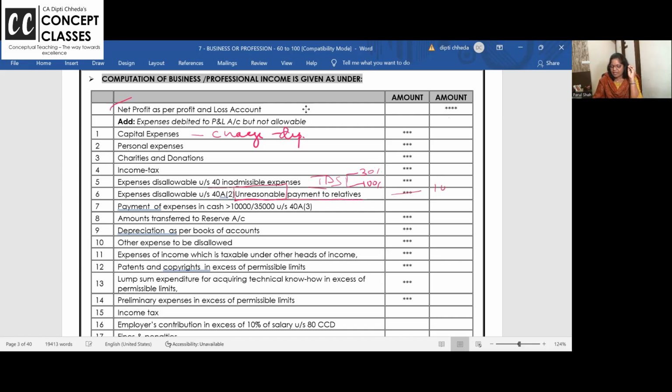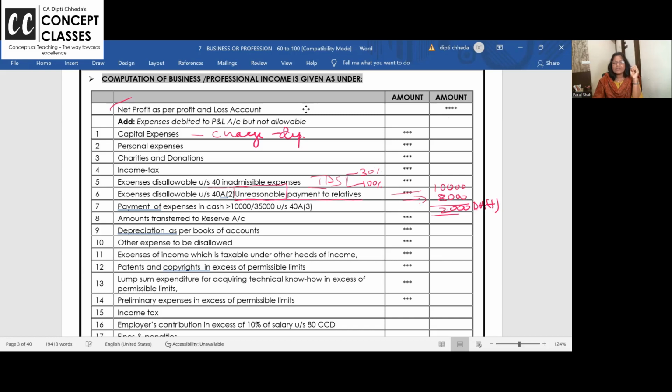If you have paid salary 10,000 per month, AO will say, no, 8,000 is only allowed. 2,000 salary is not allowed. Disallowed means add back. You have debited salary of 10,000 paid to your brother in the P&L account, but government is saying reasonable is 8,000. Why did you pay 2,000 extra? Add back.